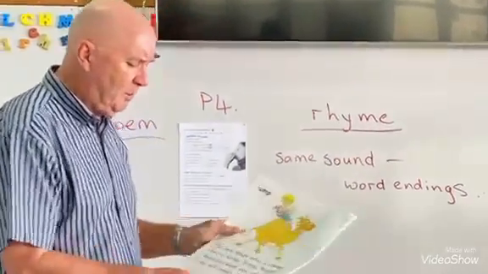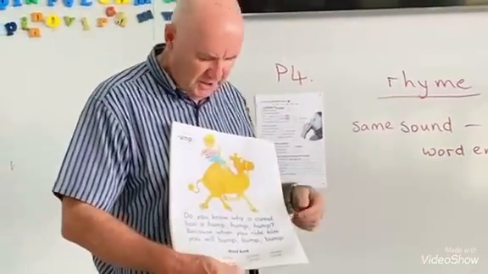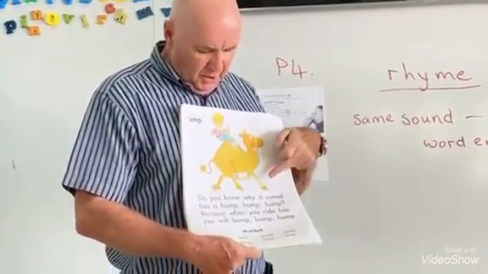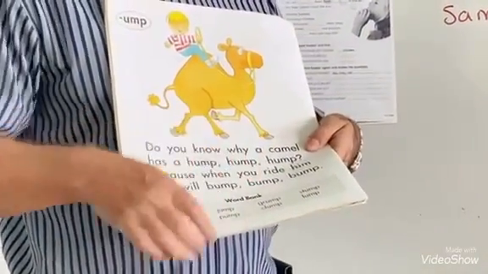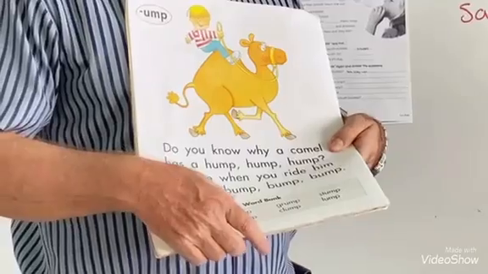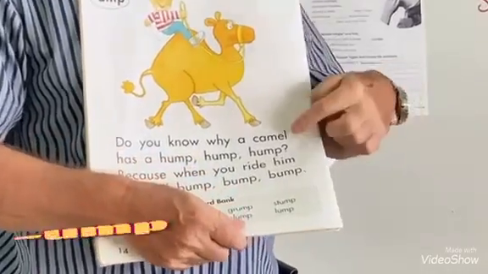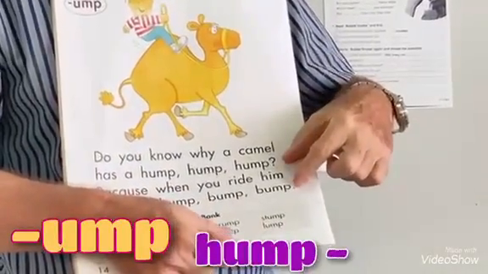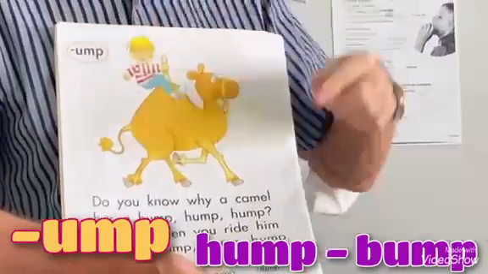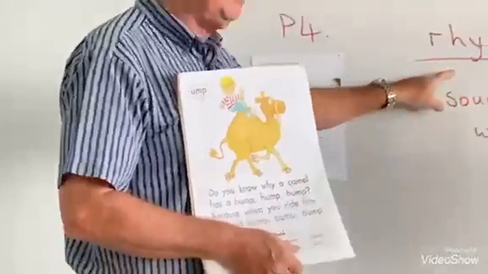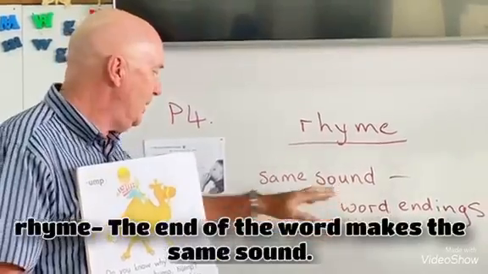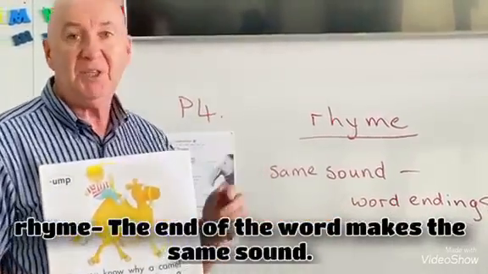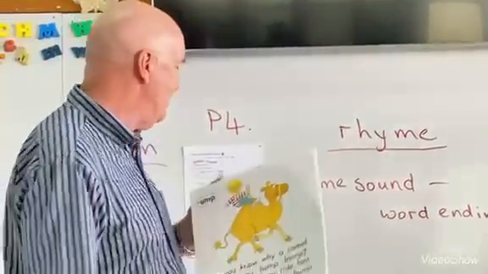Okay, and maybe one more. Look on this page here. Do you know why a camel has a hump, hump, hump? Because when you ride him, he will bump, bump, bump. So hump, bump, the end sound is hump. So again, look, that is what we call a rhyme. The end of the word makes the same sound. It might not be the same spelling, but it's the same sound.